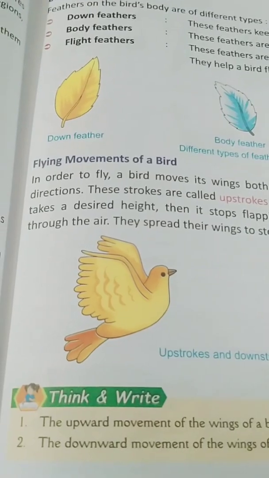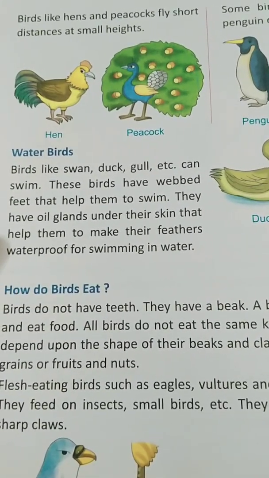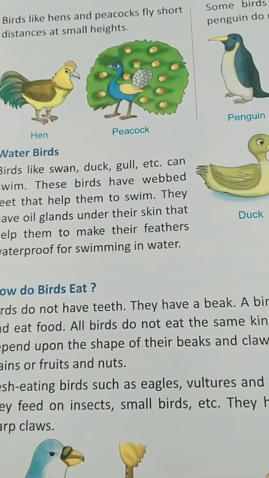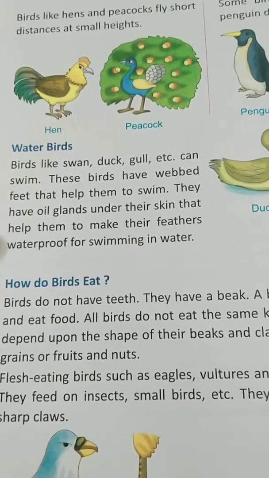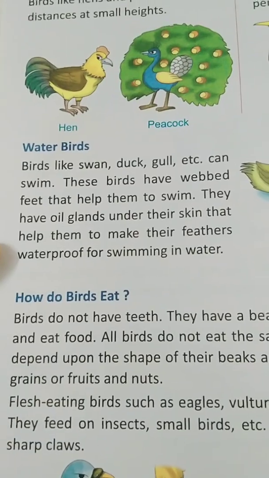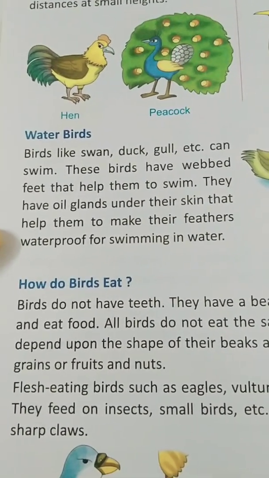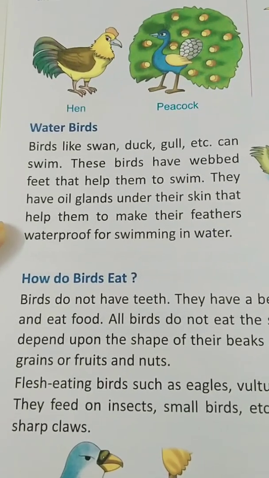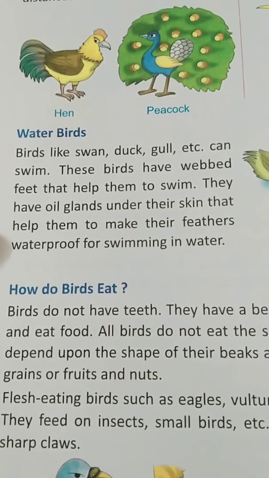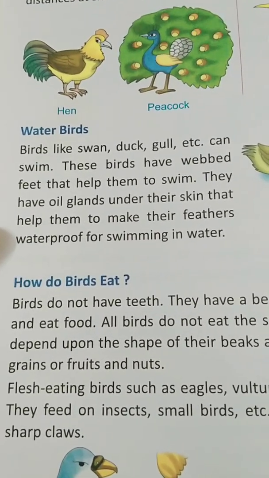Now come to the next page. Birds like hens and peacocks fly short distances at small heights. As you all know, hens and peacocks are not able to fly high like small birds do. Then see water birds. We will read about water birds. Birds like swan, duck, gull, etc. can swim. These birds have webbed feet that help them to swim. They have oil glands under their skin that help make their feathers waterproof for swimming in water.